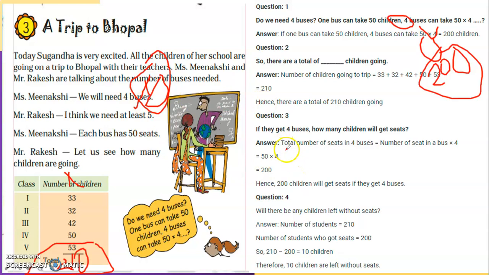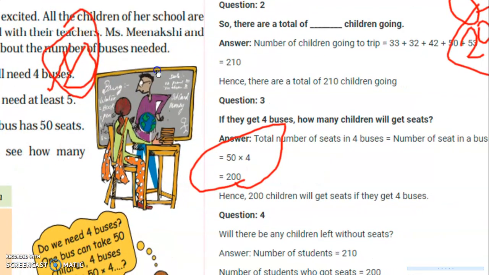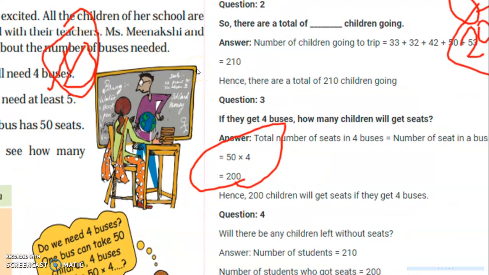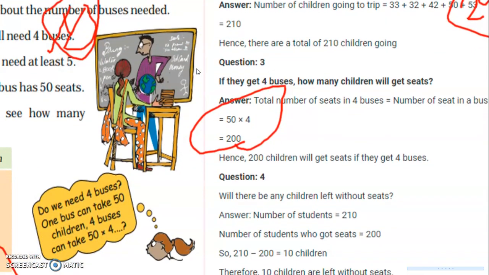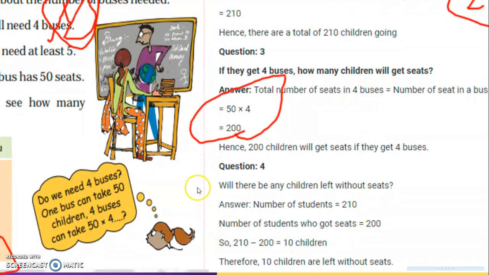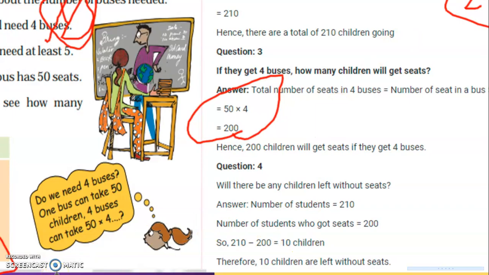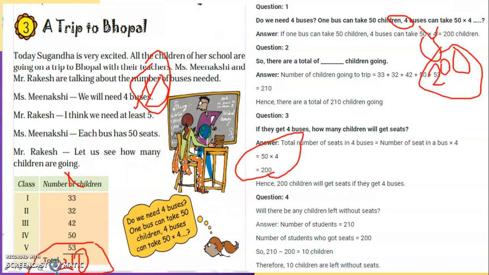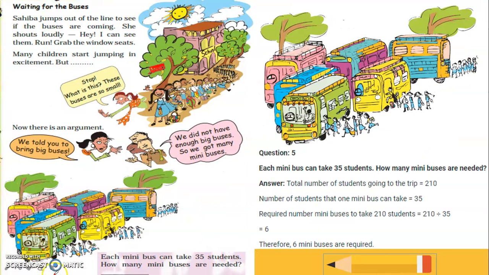If they get 4 buses, how many children will get seats? Only 200 children. Will there be any children left without seats? Yes, just now I told you 10 students will be without seats. So the number of students who could not get seats is 10 and the number of children who get seats is 200. So here we go, waiting for the buses.